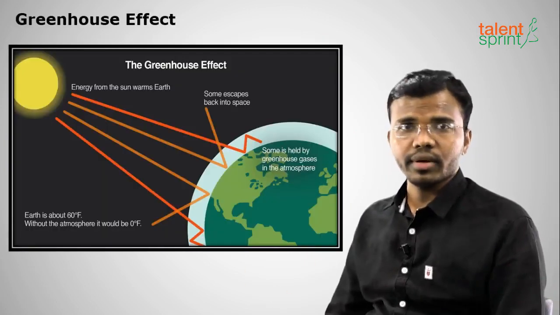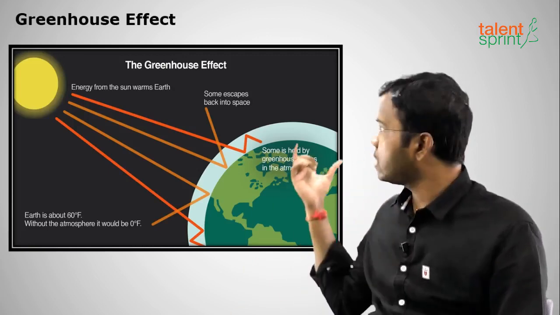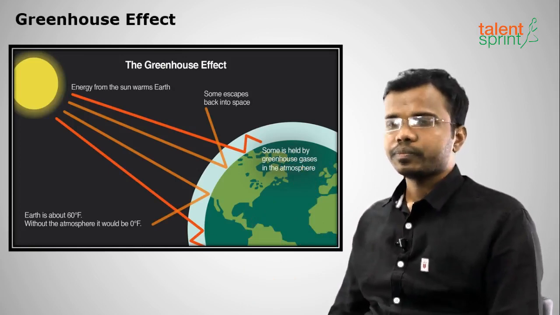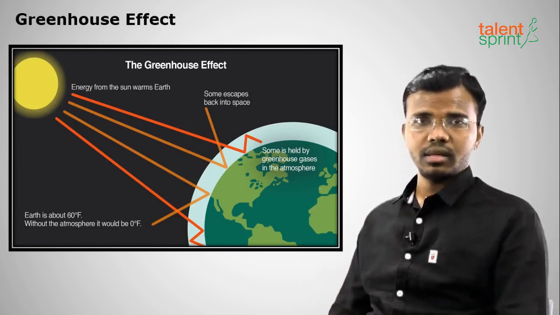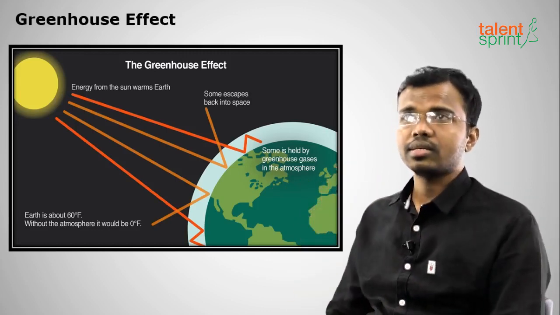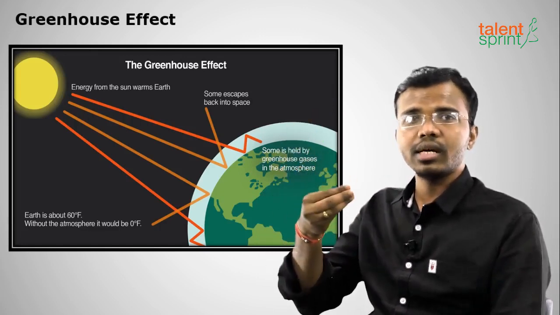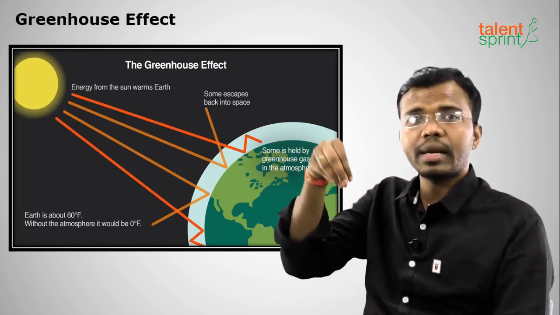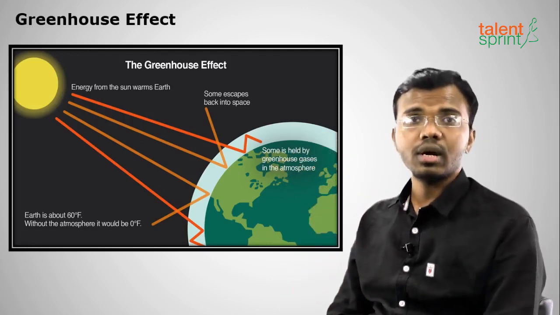And coming to the greenhouse effect, sometimes we get questions on greenhouse gases, so I want to discuss this topic. What is the greenhouse effect? Generally, in colder regions, it is very difficult to get the sun's rays. So what they do is they form small greenhouses where a small amount of the sun's heat will be trapped inside, and it will be used to provide sunlight and warmth for the plants in that greenhouse, so that the temperature will not fall. That is called a greenhouse.